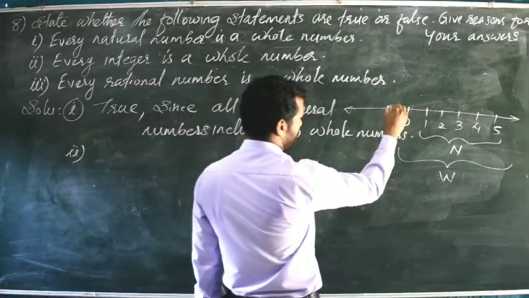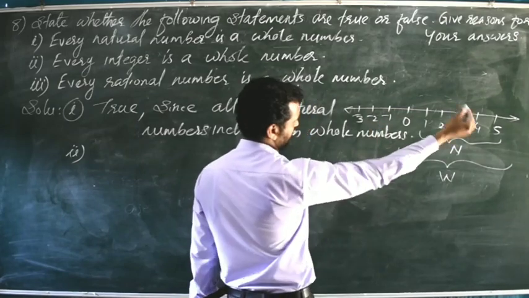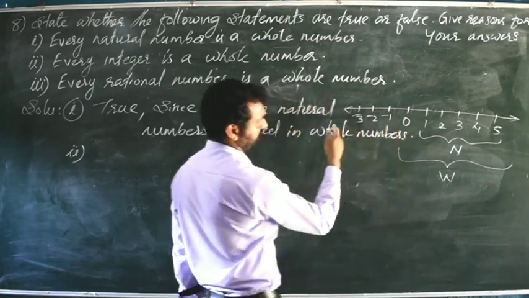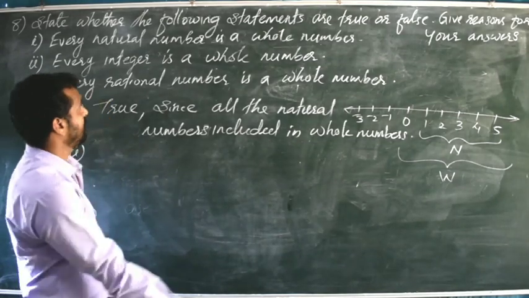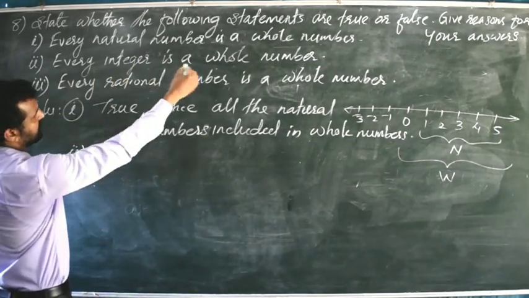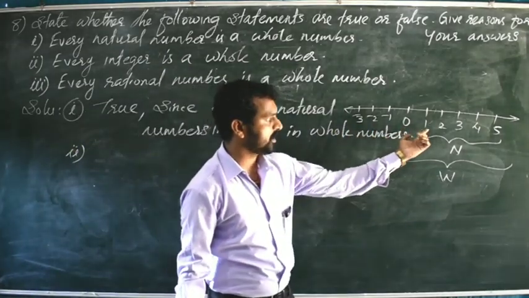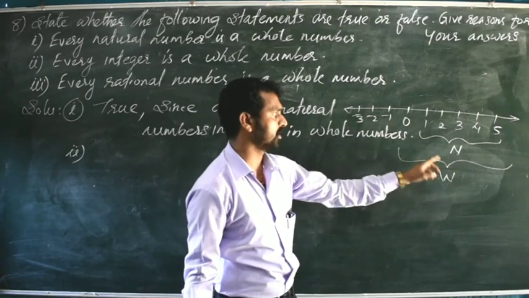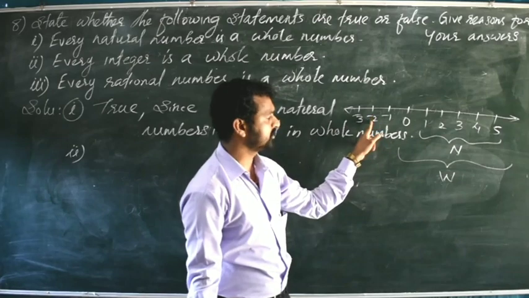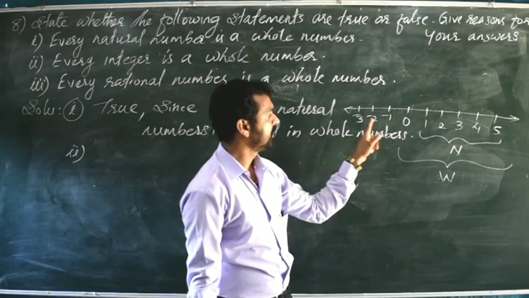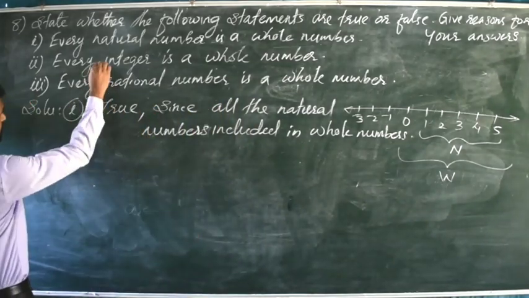Integers, we know: minus 1, minus 2, minus 3. All the whole numbers and all the negative numbers are called integers. So here it is given, every integer is a whole number. Is it? 0, 1, 2, 3, 4, 5, etc. are called whole numbers. Minus 1 is an integer but it is not a whole number. Minus 2 is an integer but it is not a whole number. Minus 3 is an integer but it is not a whole number. So this second statement is false.